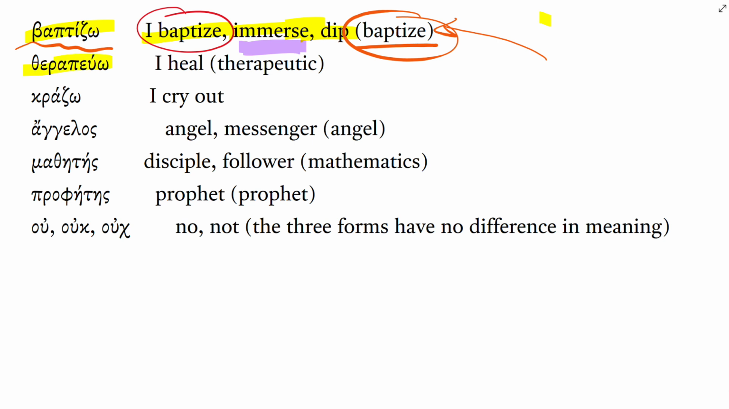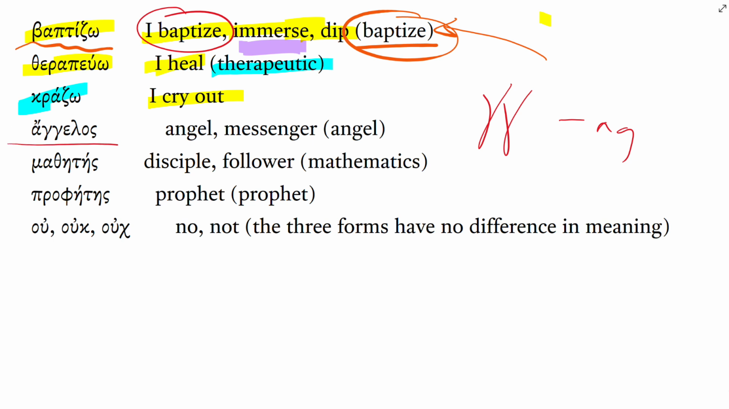Therapeuo. Therapeuo means I heal. We get the English derivative therapeutic from that. Kradzo. Say with me, kradzo means I cry out, I call out. Don't forget when you have two gammas together in Greek, it's pronounced like an NG.